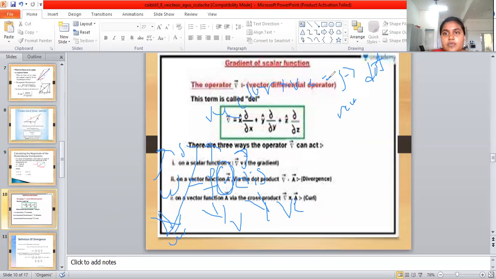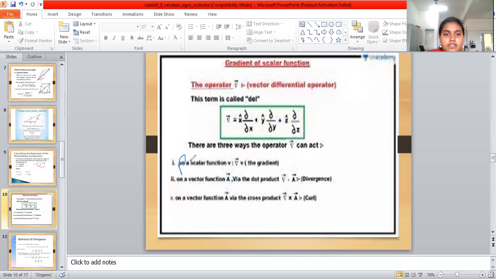Another example is power. Power is force into velocity. Force is a vector and velocity is also a vector, and this gives power. Here we use the dot product.